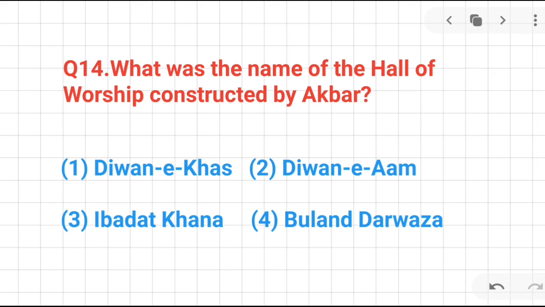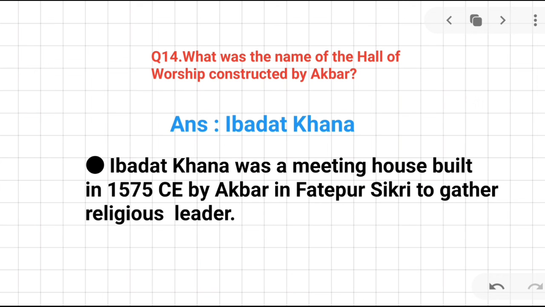Okay. Question number 14. What is the name of the hall of worship constructed by Akbar? The correct answer is Ibadat Khana. Remember that Ibadat Khana was a meeting house built in 1575 AD by Akbar in Fatehpur Sikri to gather religious leaders.